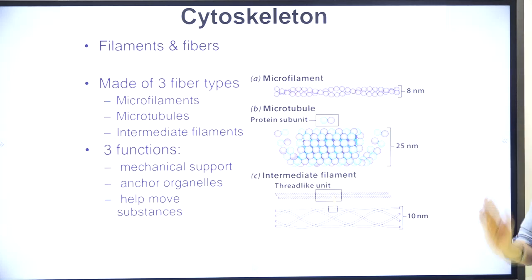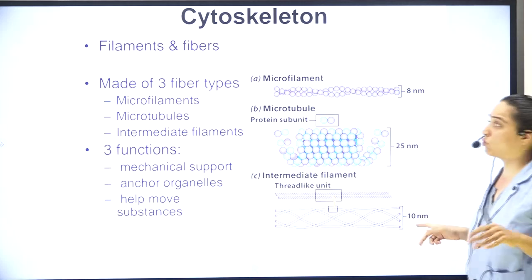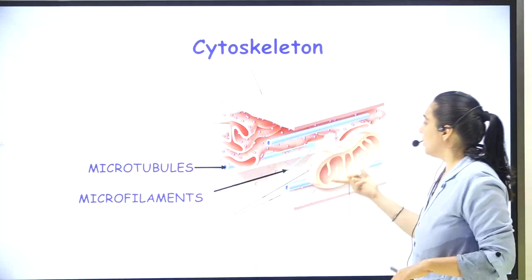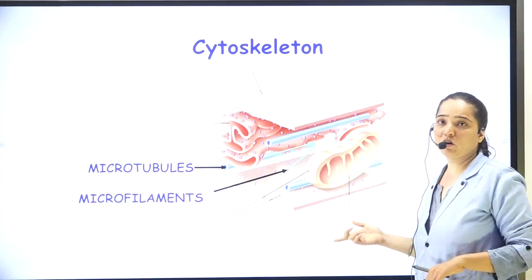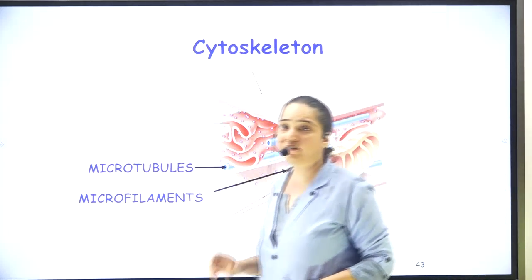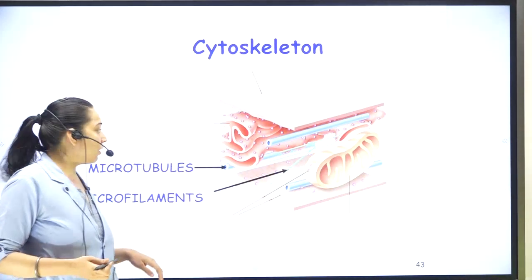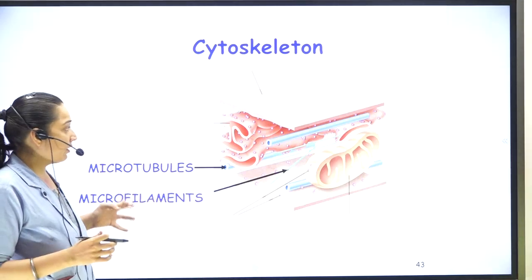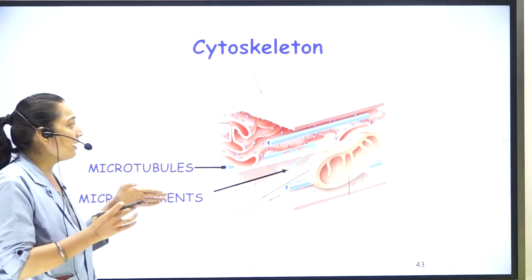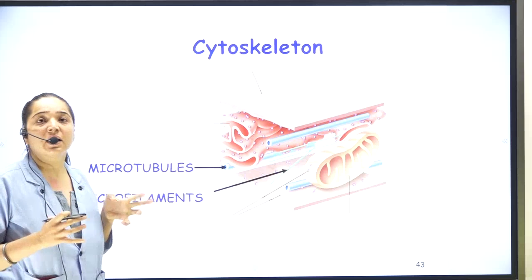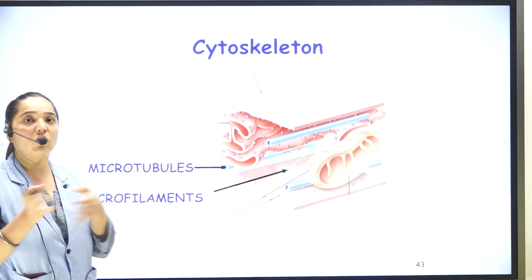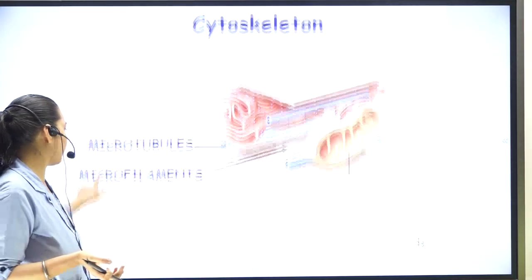What are those three basic functions? They provide mechanical support, they anchor all the organelles, and they help substances to move. This is how the cytoskeleton works. This is how one mitochondria will not go and affect the other mitochondria. The tubules allow them to stand properly, so that two mitochondria, or any two organelles, will not collide with each other.